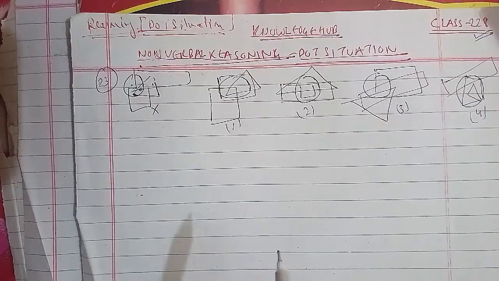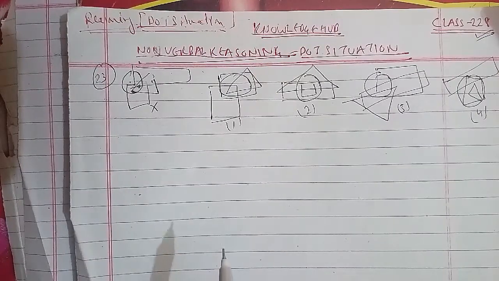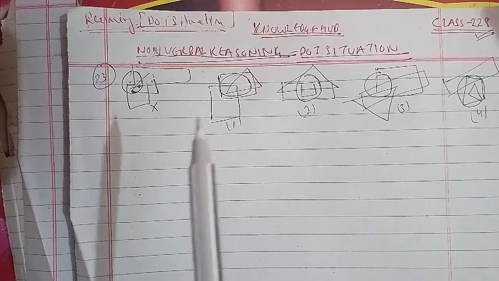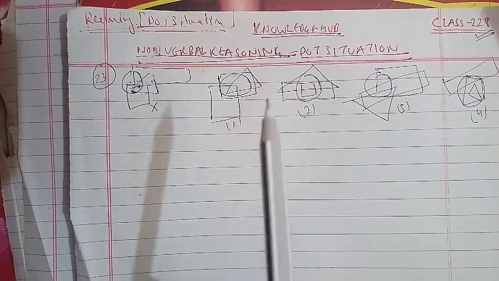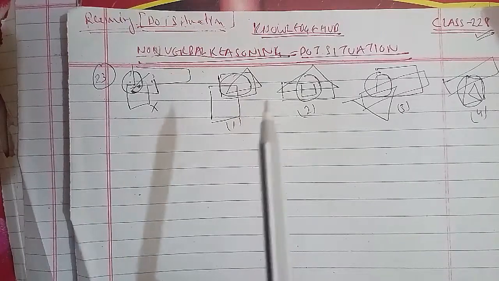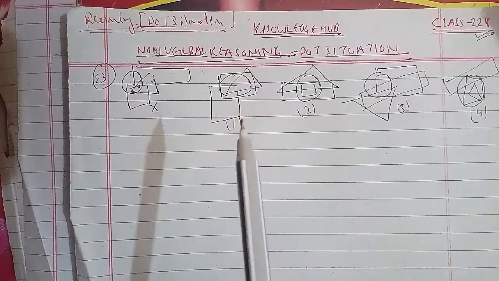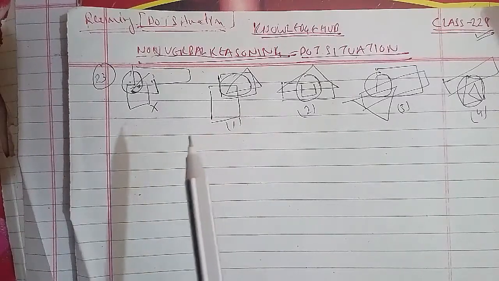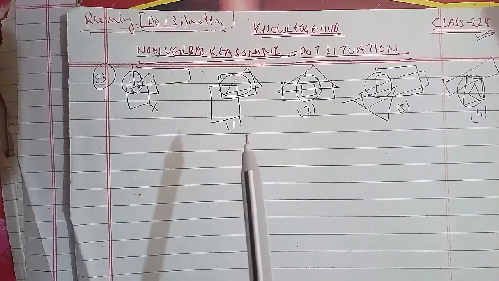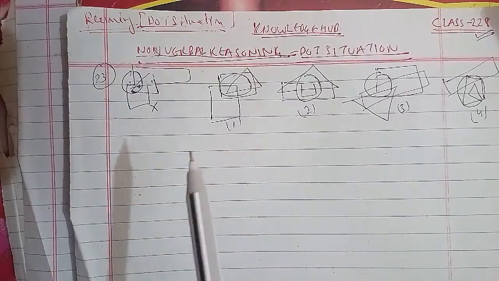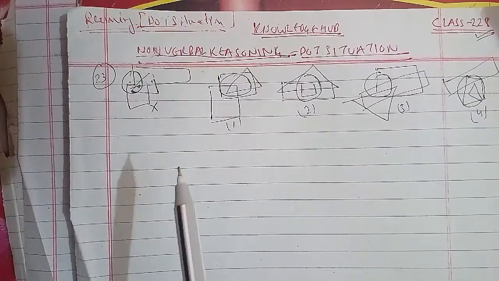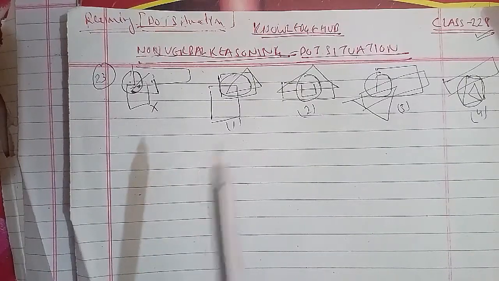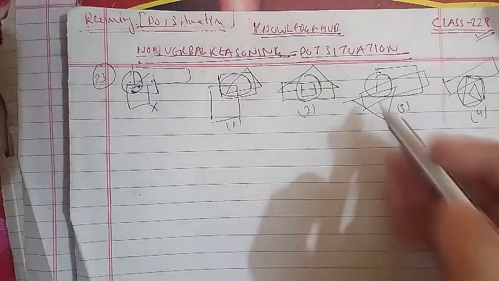For this type of question, in figure X there are three dots: one in the region that is common to the circle, square and rectangle. The second dot is in the region common to the square, rectangle and triangle, and the third is in the region common to the circle and the square only. In figures 1, 2 and 4, there is no common region to the square, rectangle and triangle. So only figure 3 contains all three types of regions. So figure 3 will be the answer.